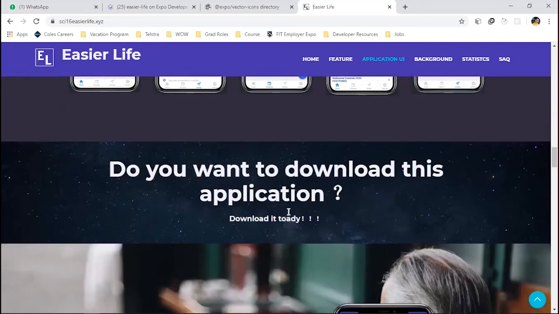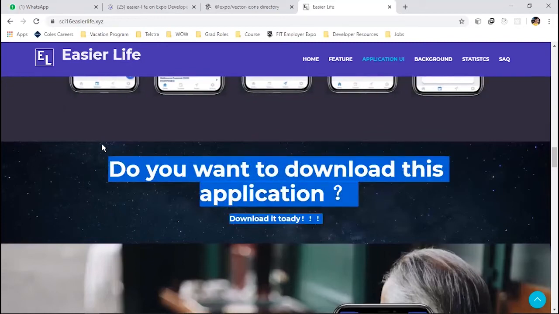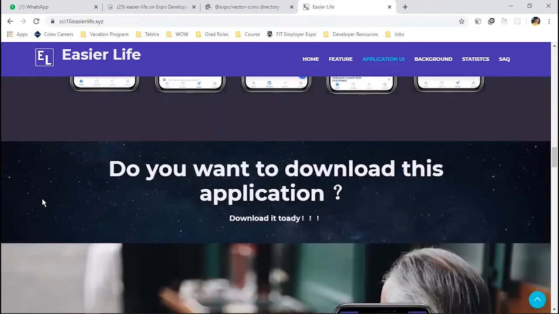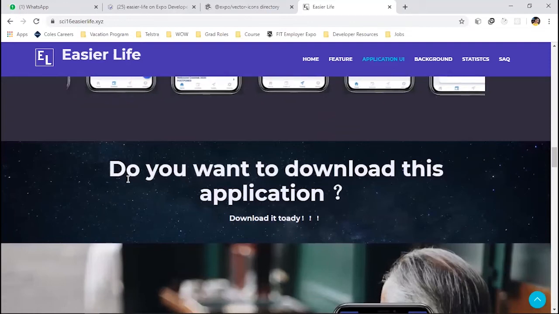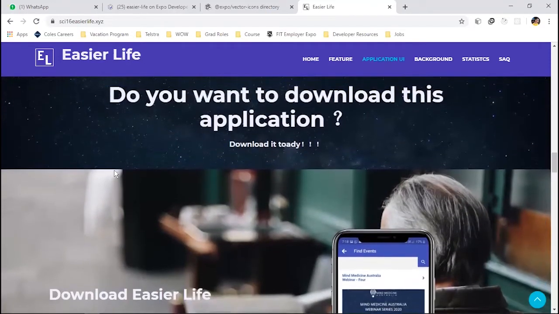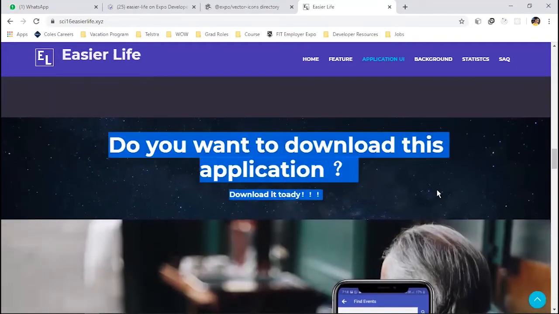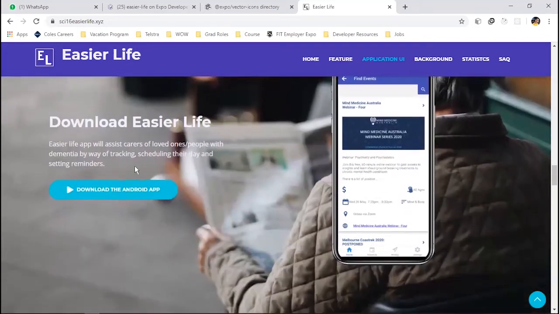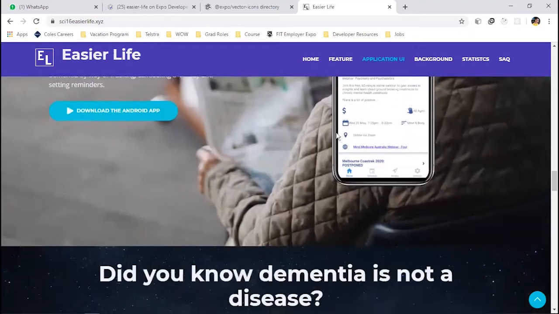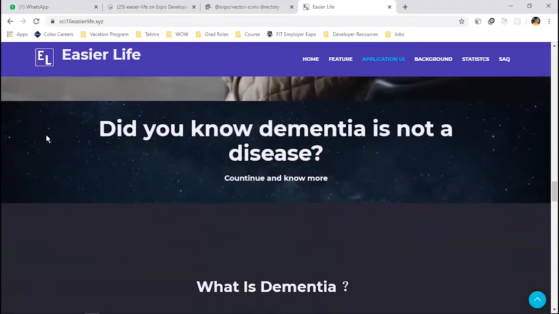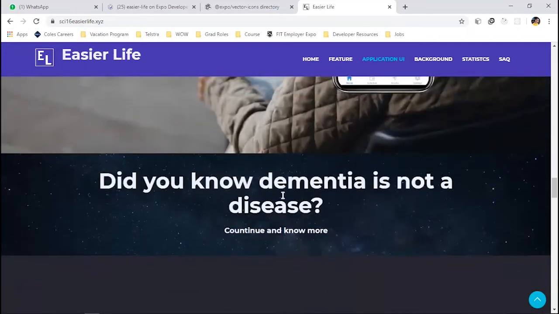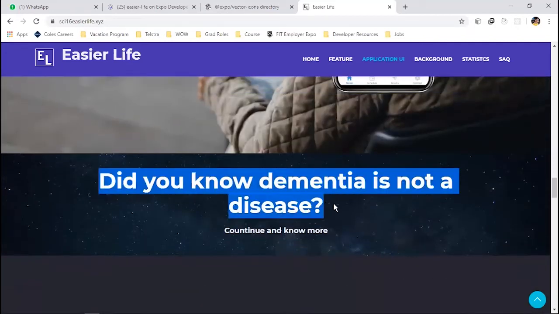You don't need to put this section here, like this is looking weird. You have an old person here, and then you have a normal background here, and then suddenly you have galaxy here. It doesn't look good. What you have to do is instead just directly remove this entire part, this entire section that has the galaxy, and we can directly have this section, the download section, and remove this galaxy here as well, and instead put did you know dementia is not a disease here. Instead of what is dementia, write did you know dementia is not a disease.